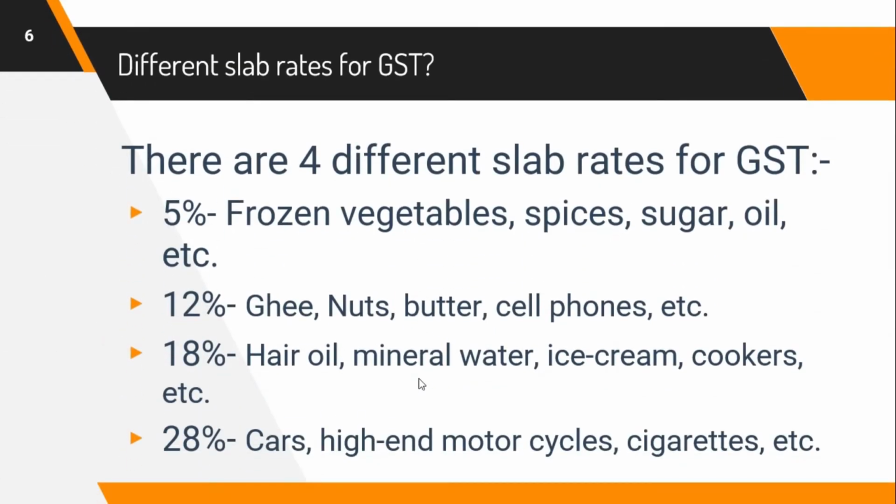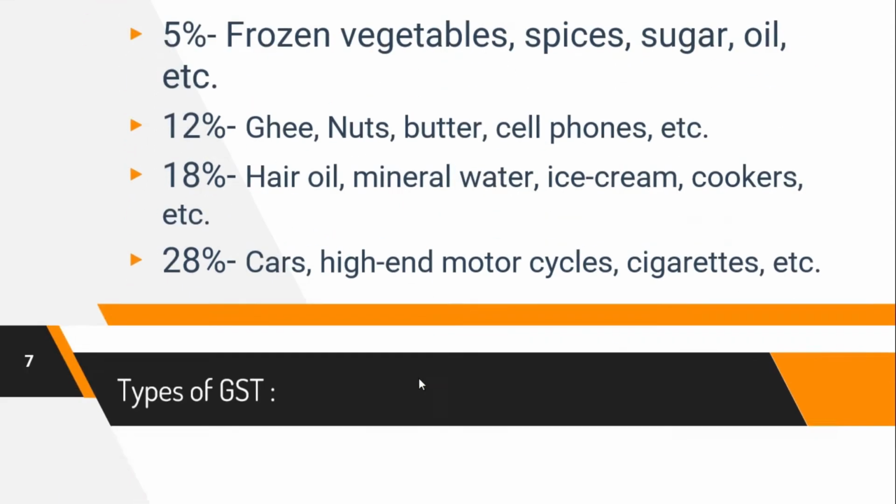Next, let us understand the different slab rates for GST. There are four different slab rates. The first is 5% slab rate. Under the 5% slab rate, products such as frozen vegetables, spices, sugar, oil, etc. are covered. Under the 12% slab rate, ghee, nuts, butter, cell phone, etc. products are covered. Under the 18% slab rate, products such as hair oil, mineral water, ice cream, cookers, etc. are covered. And under a 28% slab rate, luxury goods such as cars, high-end motorcycles, cigarettes, pan masala, etc. are covered. So these are the different slab rates for GST.